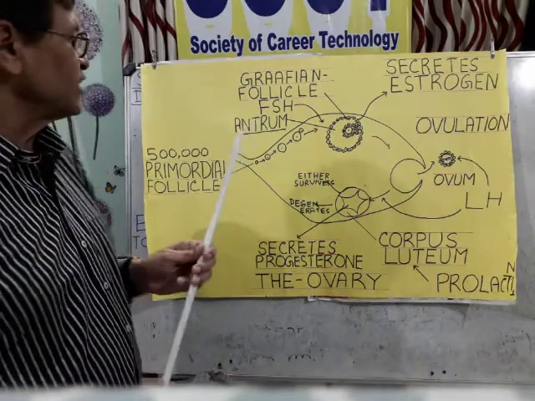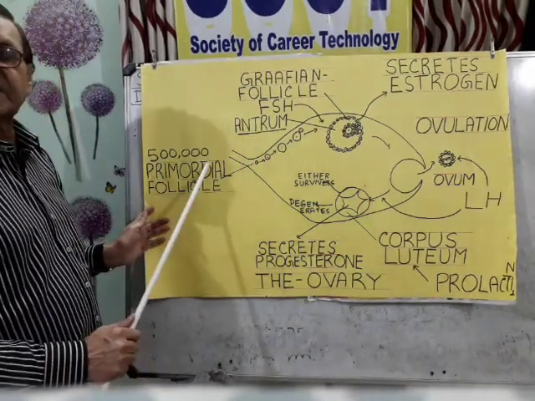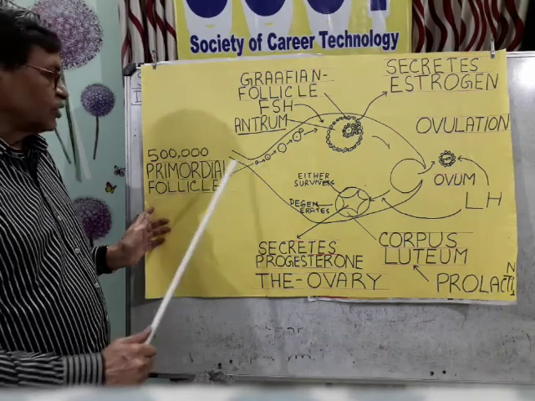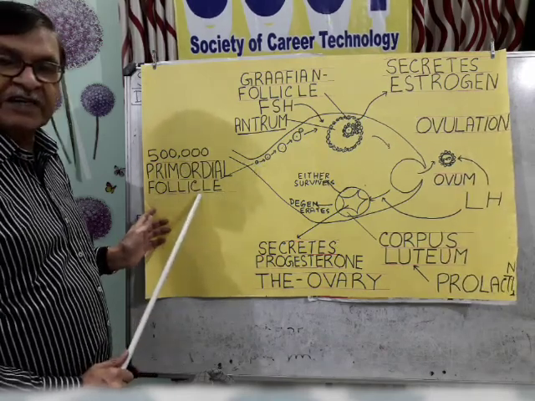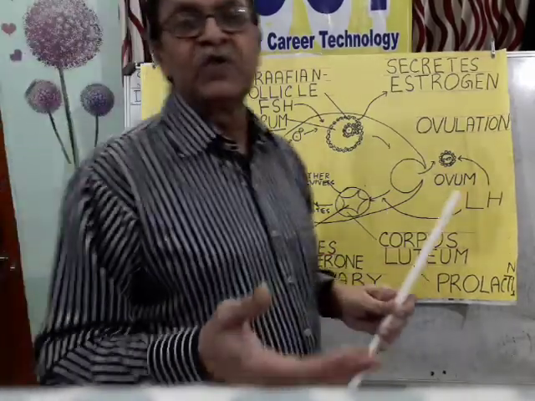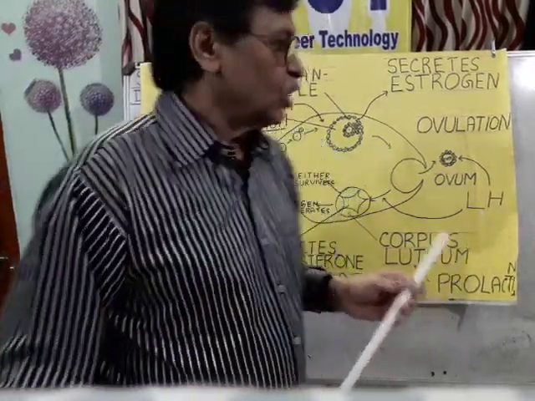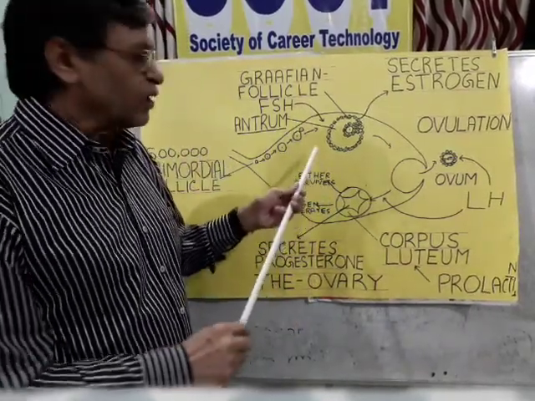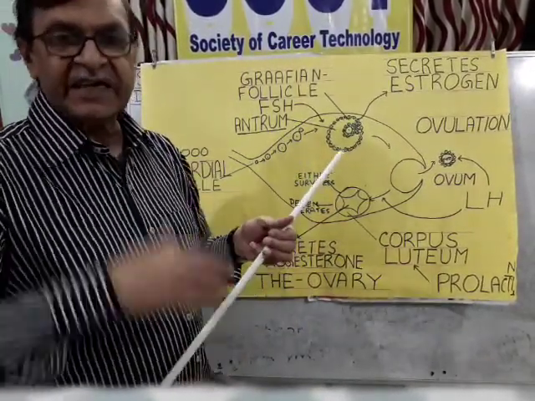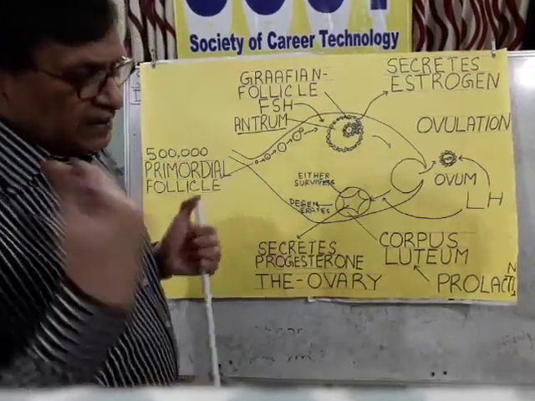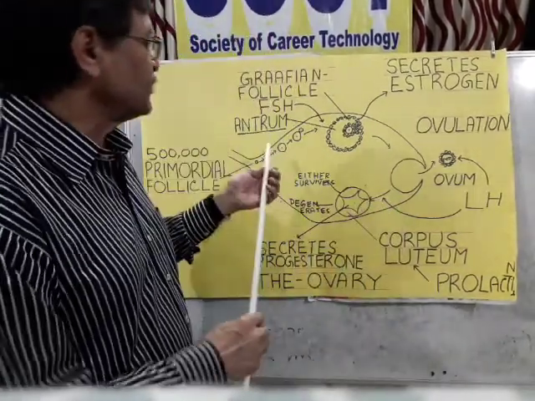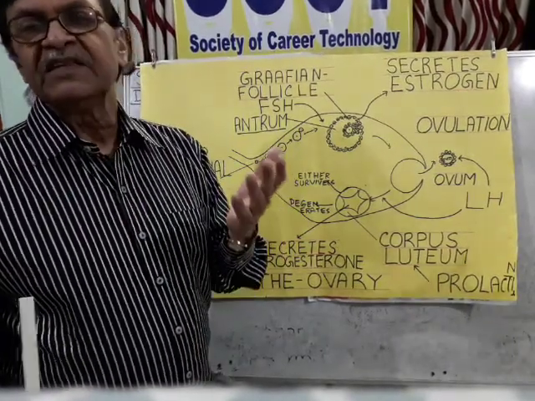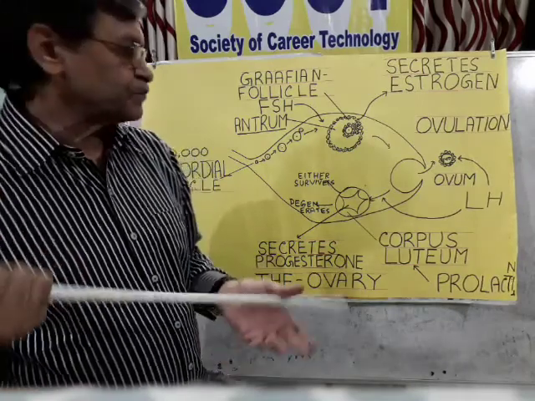So in a human being, what happens? At the time of childbirth, a girl has about 5 lakh cells which are called primordial follicles. They can give rise to a mature ovum. But in this journey, they take food from surrounding cells and get enlarged. Some of the developing follicles die in the journey. They are called atretic follicles.